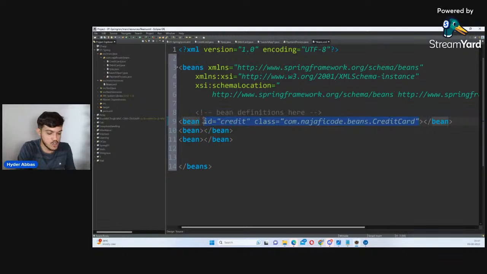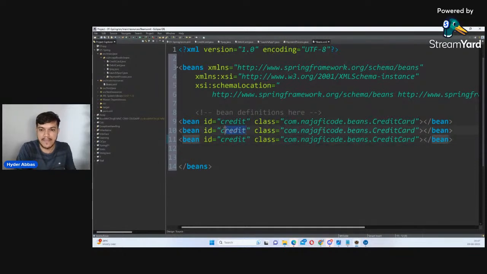So I want it to be for all my 3 things. So I'll be writing here. I'll give the name here as debit. And here I'll give the name as maybe PP, whatever you feel like. What is the class I want it to be? I want it to be maybe debit.